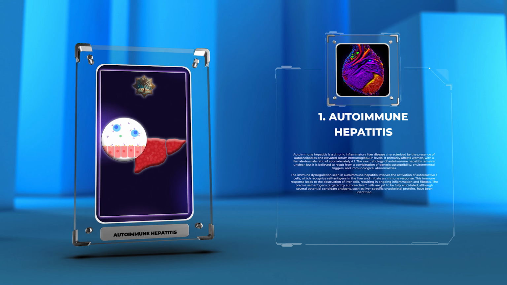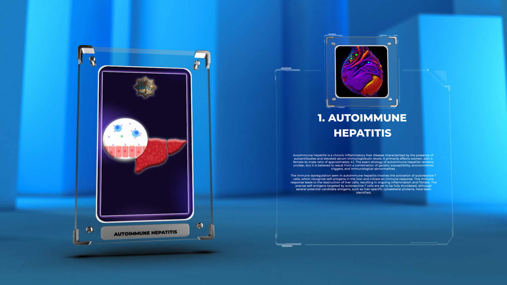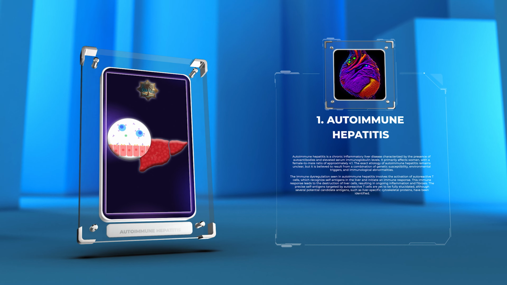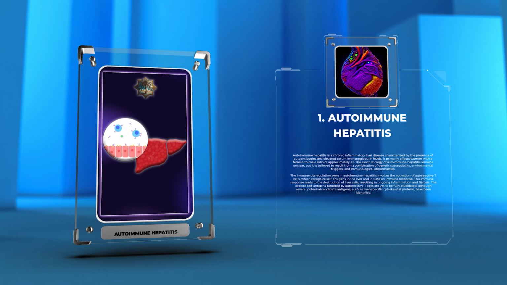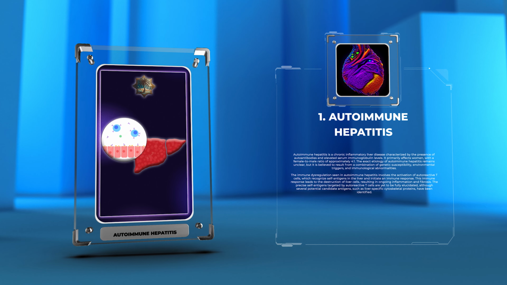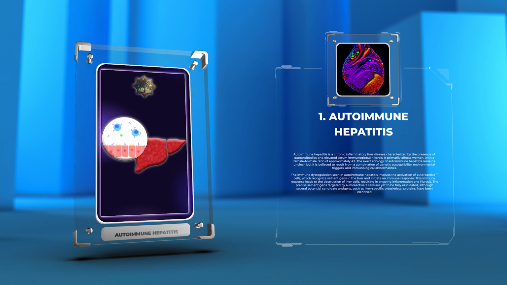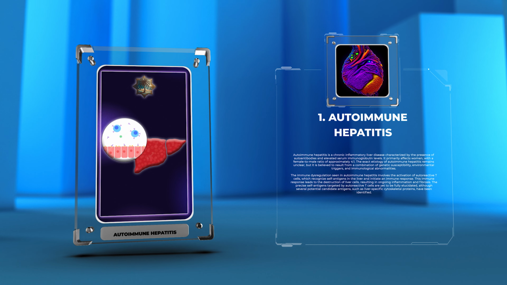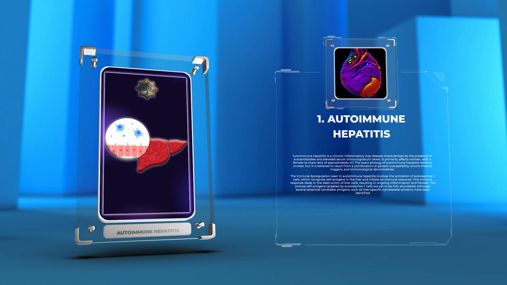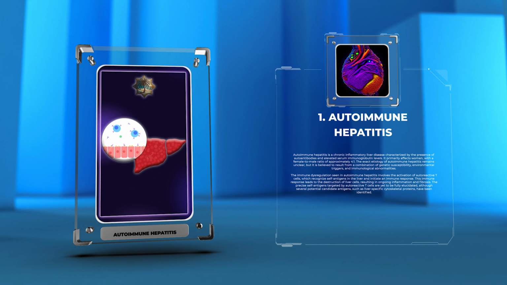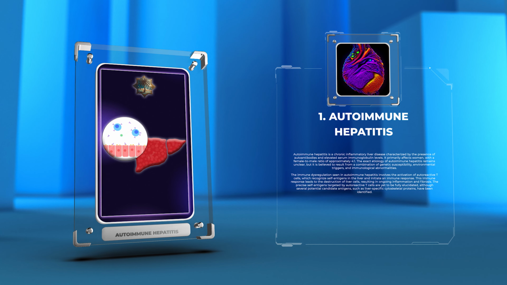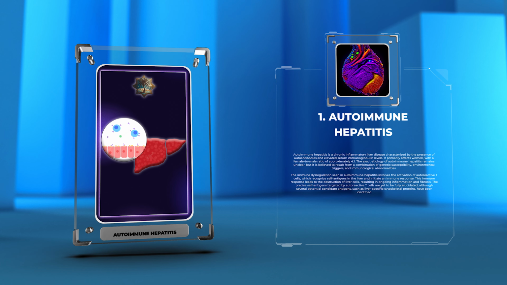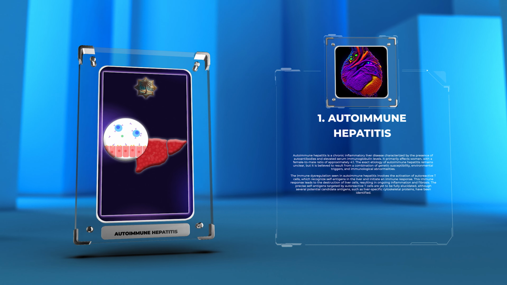The immune dysregulation seen in autoimmune hepatitis involves the activation of autoreactive T cells, which recognize self-antigens in the liver and initiate an immune response. This immune response leads to the destruction of liver cells, resulting in ongoing inflammation and fibrosis. The precise self-antigens targeted by autoreactive T cells are yet to be fully elucidated, although several potential candidate antigens, such as liver-specific cytoskeletal proteins, have been identified.